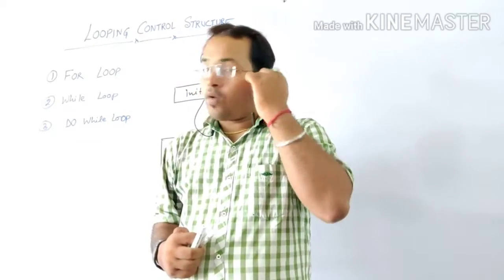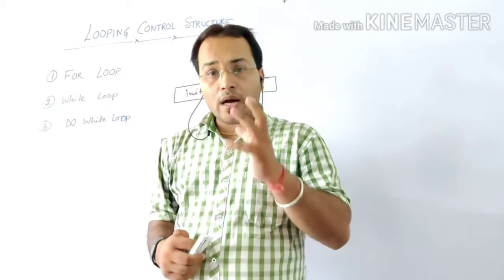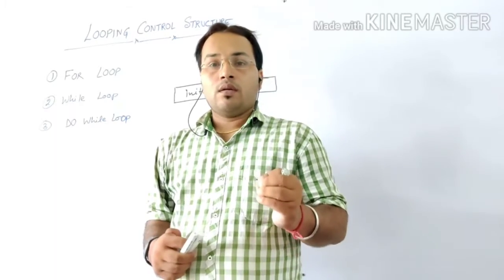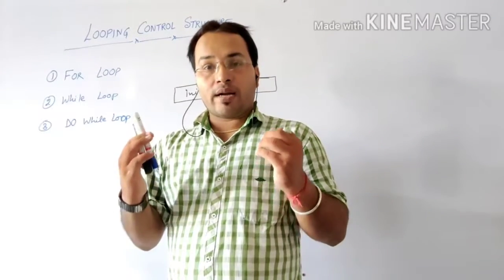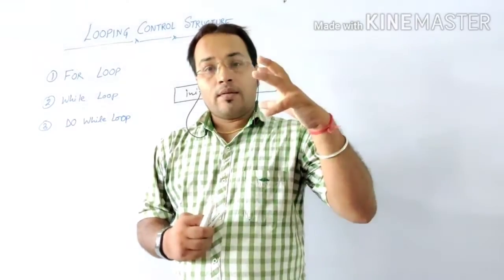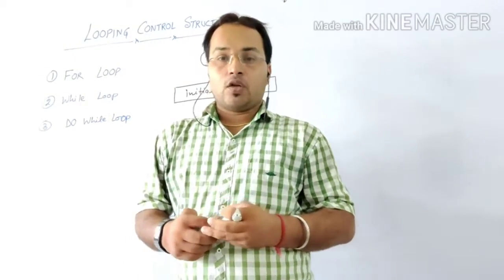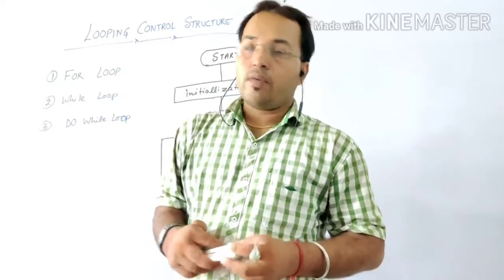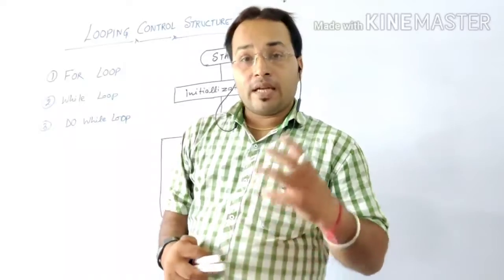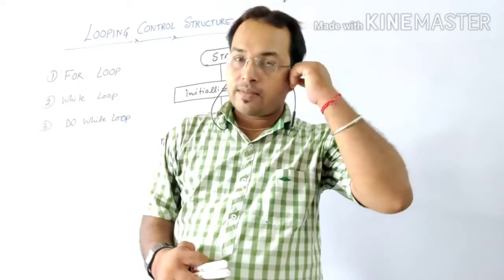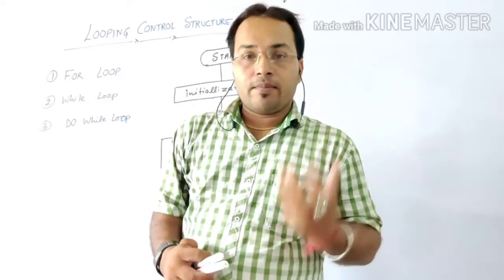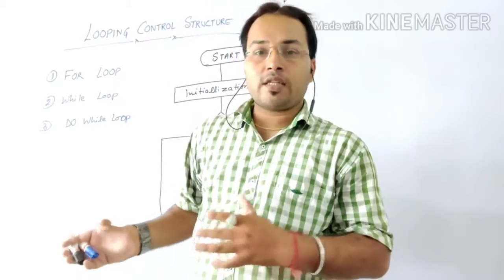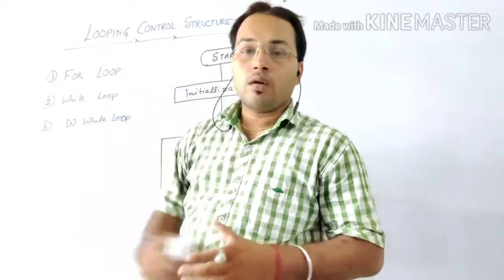In for loop, what happens? When you are 100% sure that my program is going to execute till this number, till this time, then only we can use for loop. That means when the number of executions of a program is fixed, in this condition we will use for loop.